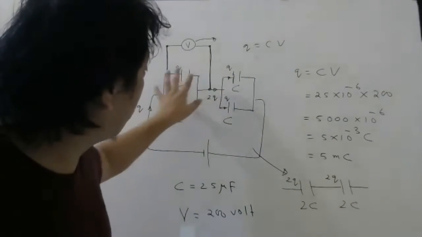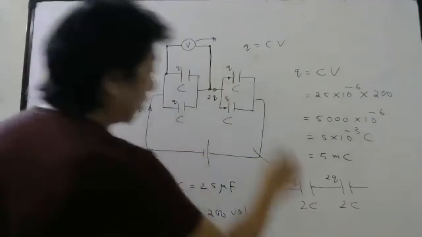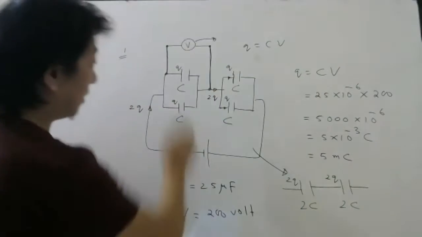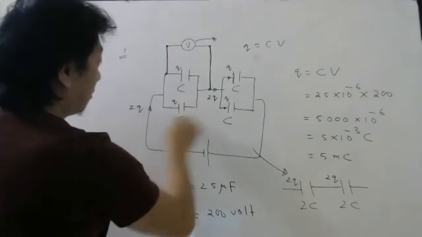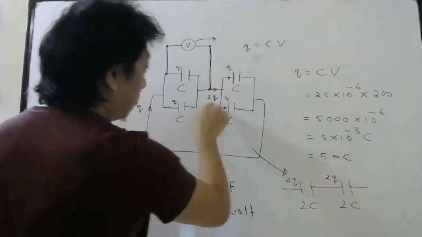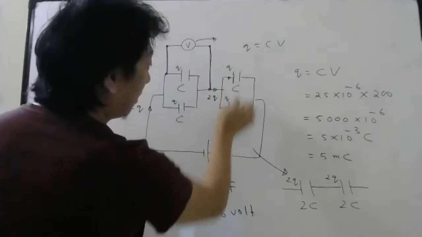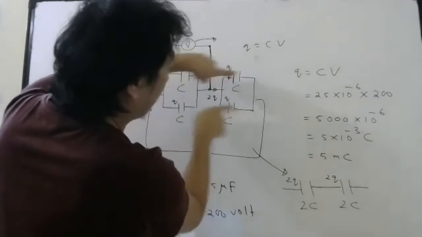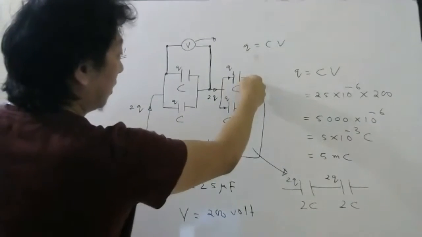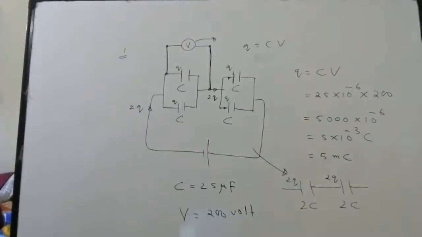And once you replace these two by equivalent capacitance, you can see this and this are in series. So if this has charge 2Q, this also should have 2Q. But since these two are in parallel and C is same, the 2Q should divide equally. So this also will get Q, this also will get Q.